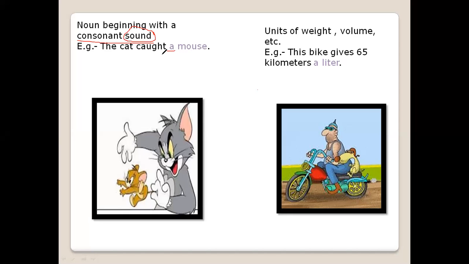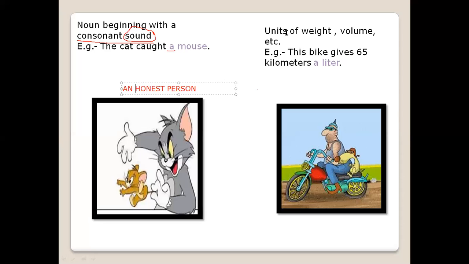If it would have been something which started with a consonant but had the sound of a vowel, it would not have taken that. For example, we are taking the word honest person. Now, honest, H is a consonant, but because it is taking a vowel sound, it will never take a, it will always take an. An honest person. It is never a honest person, it is always an honest person because of the sound it is taking.